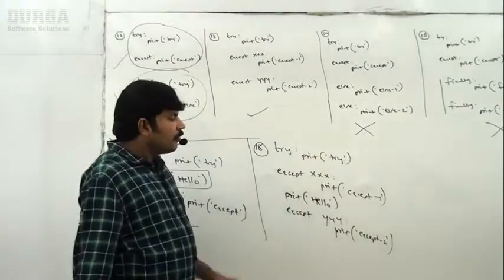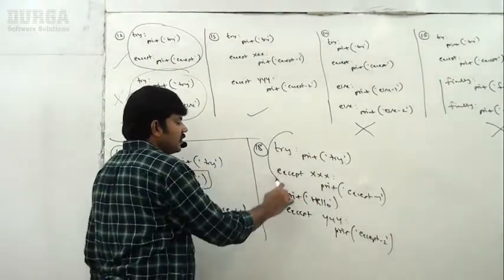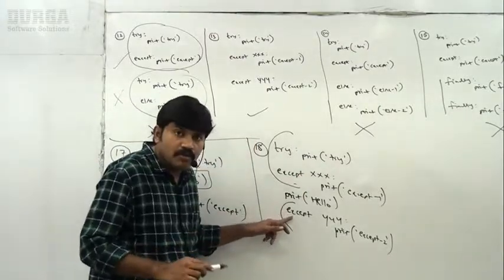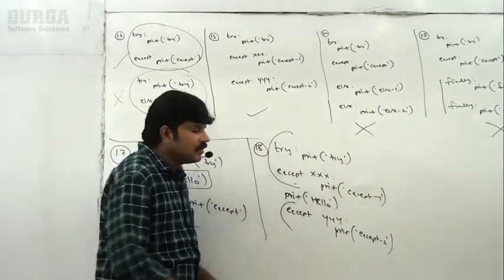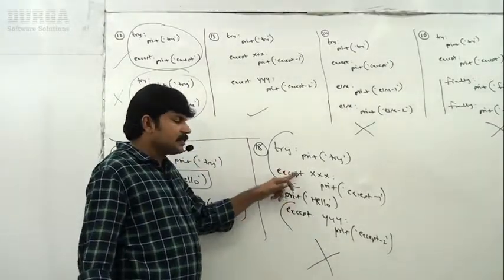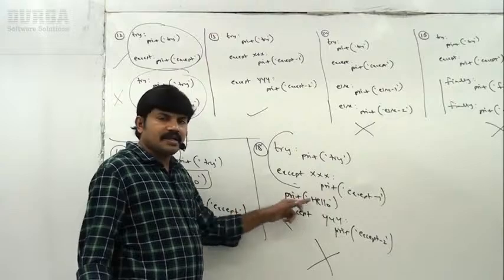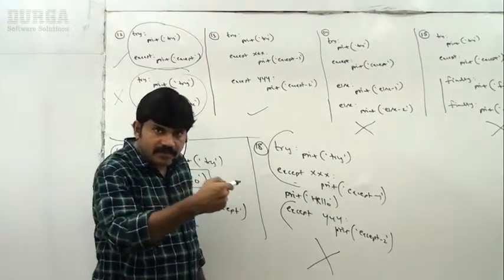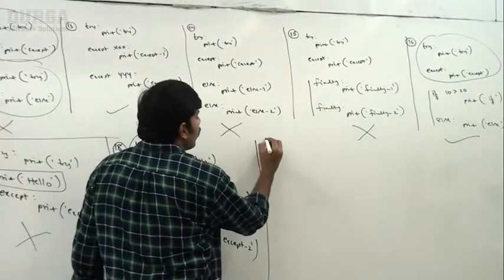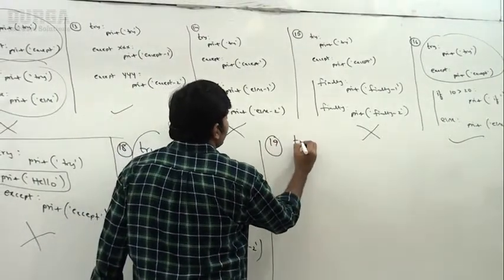Are you getting it? So because of this, what will happen? This try except is completed. Now this except will become alone without a try. This except is there, that's why it is invalid syntax. So between two except blocks, in the middle, you can't write any print statement. Any doubt about this one? Clear, right?